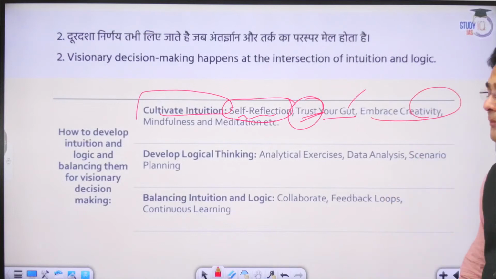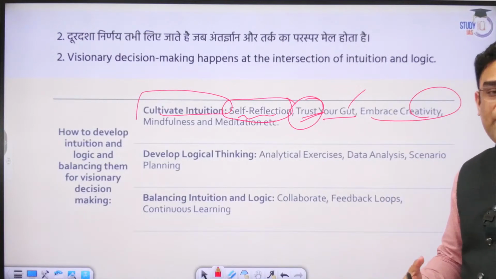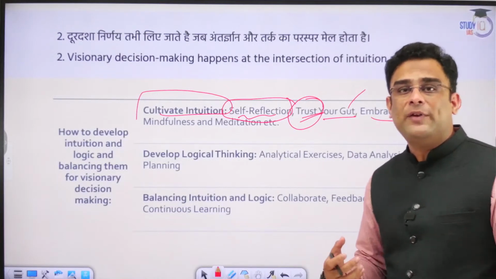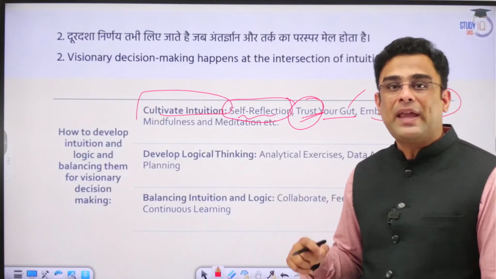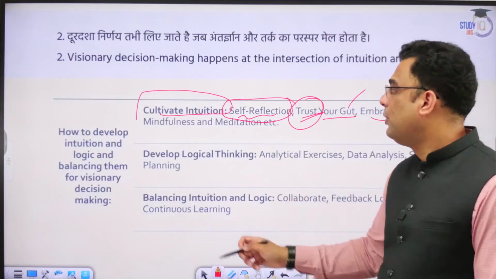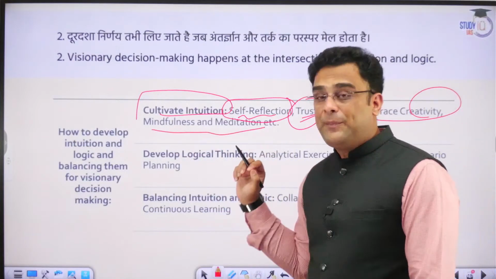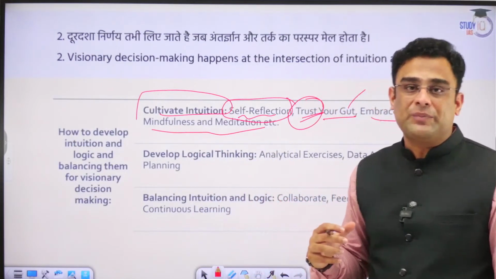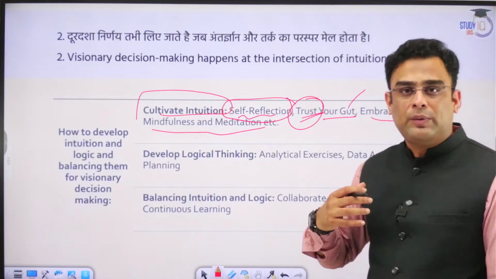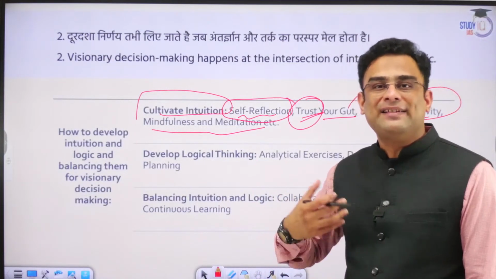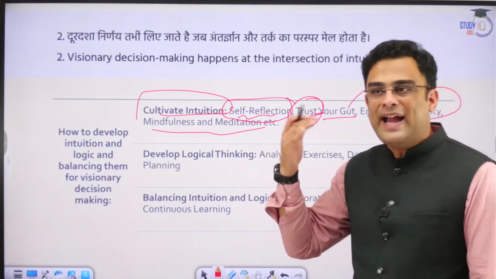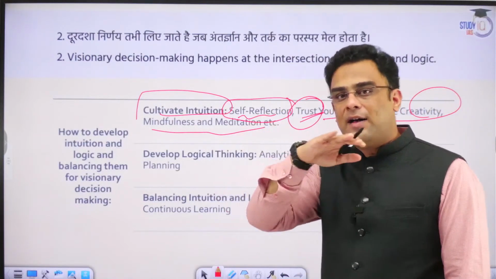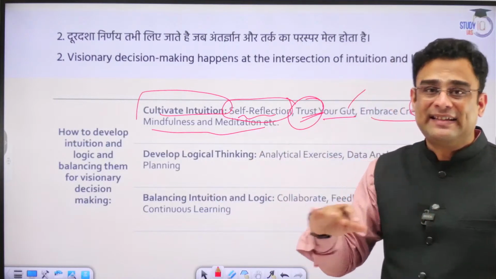Embracing the creativity within. Whatever hidden potentials you have, you must be able to explore that. You must be able to give expression to it. And that is how your intuitiveness will also develop. Developing mindfulness and meditation. The talk that our inner self is constantly trying to engage in can happen only when our mind is stable, when it is clear.